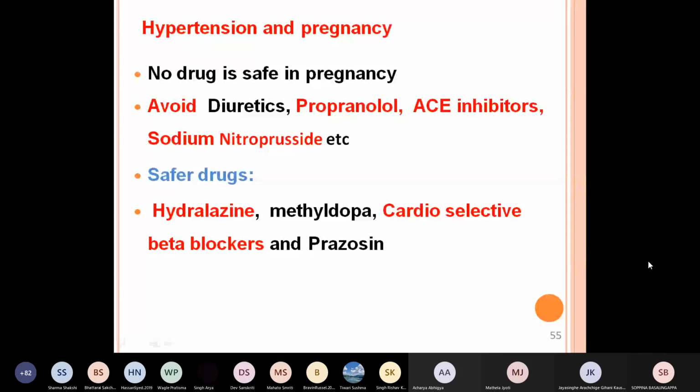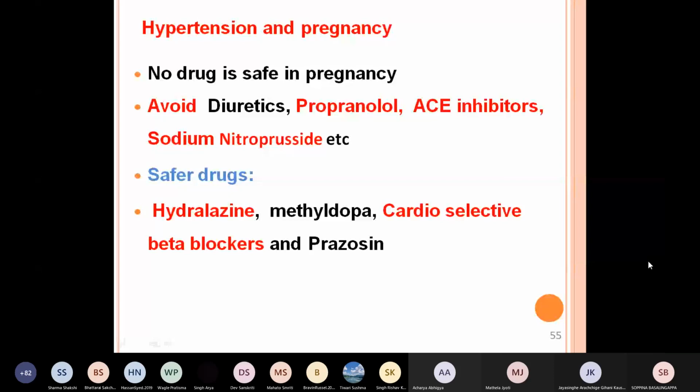Safe drugs are hydralazine, peripheral vasodilators, methyldopa, cardioselective beta blockers, and prazosin. These are the safe drugs. You should always avoid diuretics, non-specific beta blockers like propranolol, ACE inhibitors, and sodium nitroprusside, because they interfere with growth and development of the fetus.